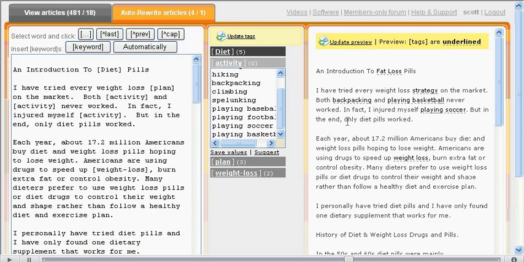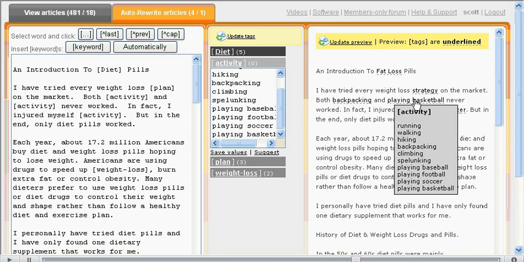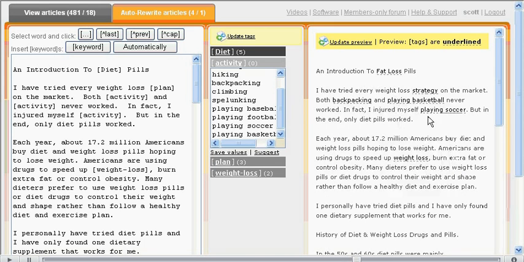So let's say, I believe my first sentence had read, both running and walking never worked. In fact, I injured myself running. So really what that means is it's going to take activity 1, and then activity 2, and then it's going to repeat activity 1. And we can easily do that with the upper caret prev button.